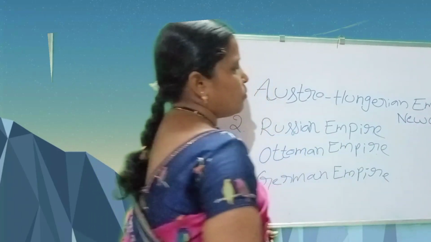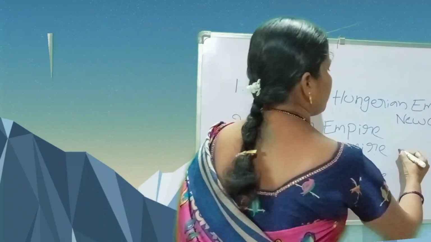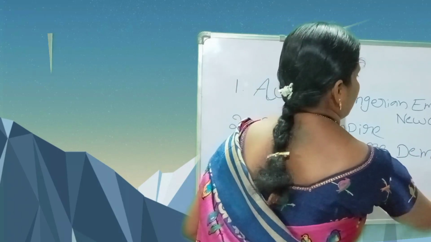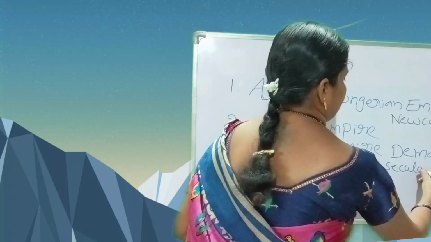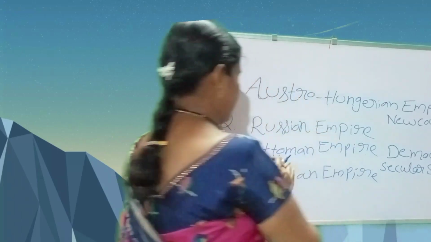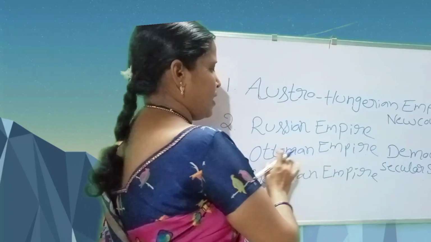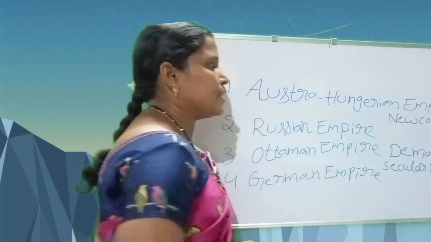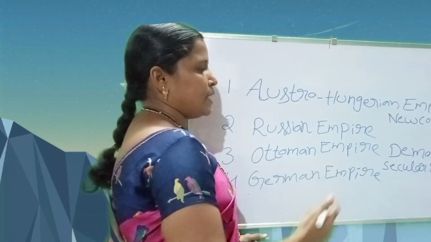The Ottoman Empire ended with the First World War, and it was formed as a democratic and secular state. Next, the German Empire became a Weimar Republic.